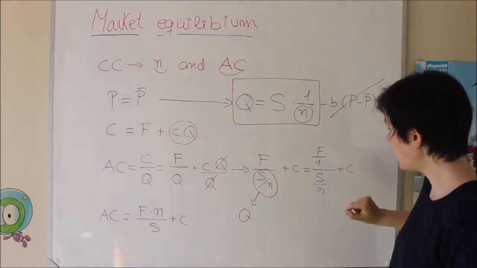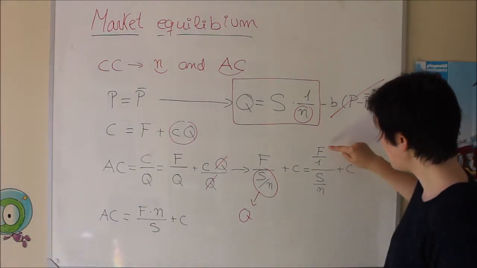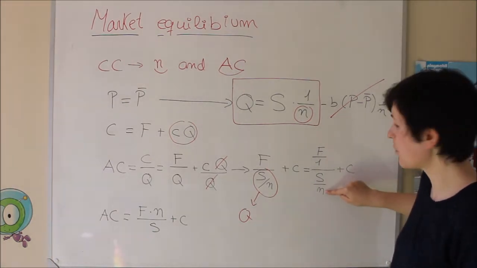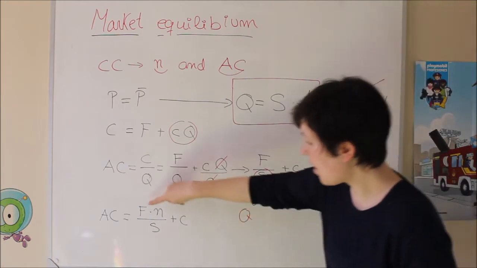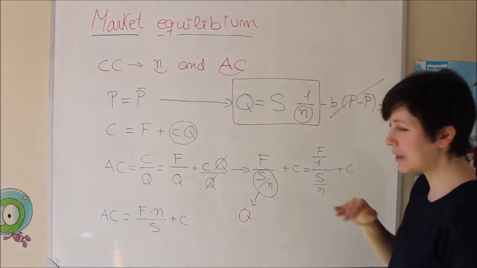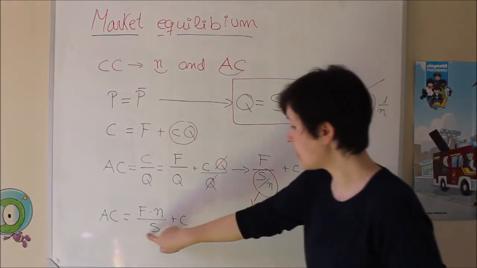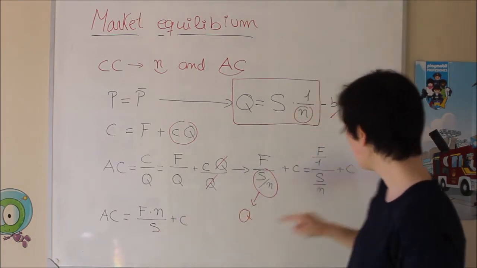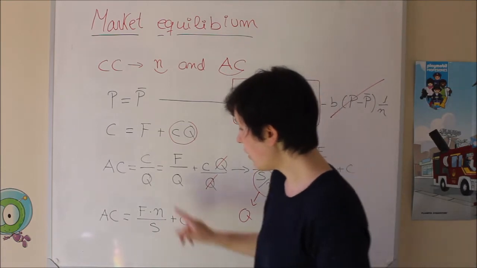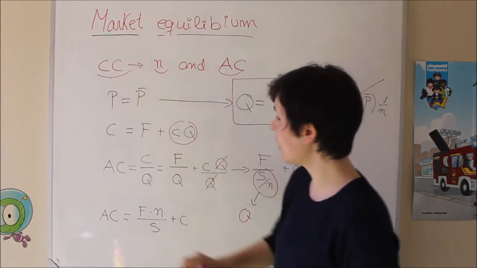How is the way of resolving this? In the numerator, up is going to be this times this, okay? F times n, F times n. And then the other elements are going to be down. 1 times x, which is just x, okay? Plus the c. So now we have the function that is going to be the CC function, okay?